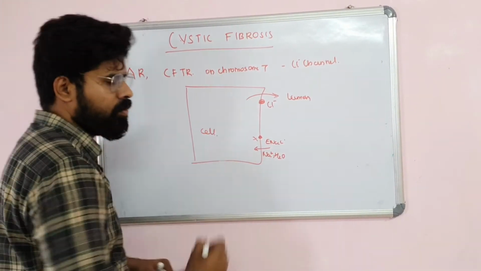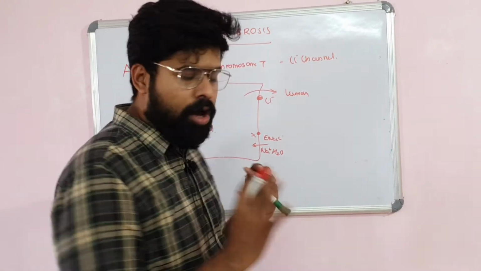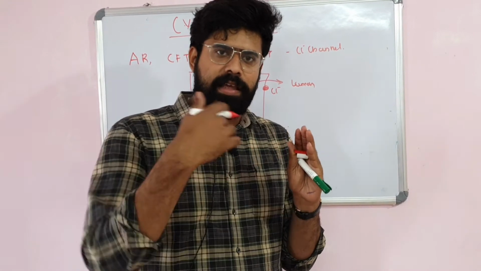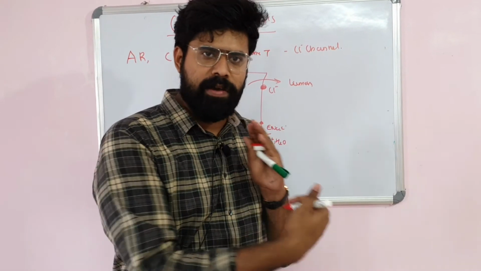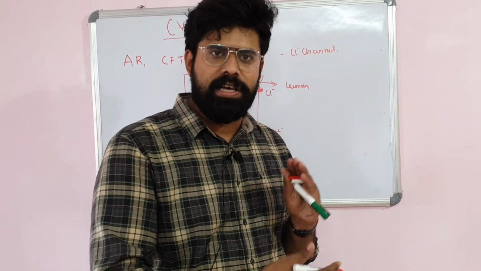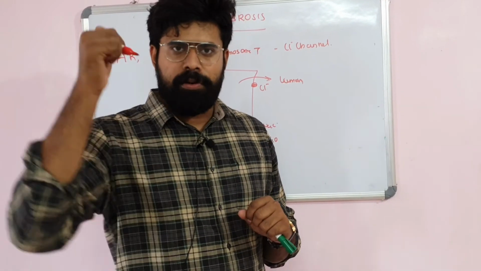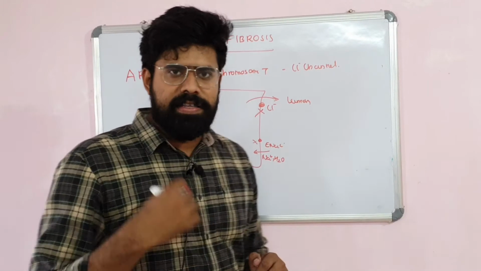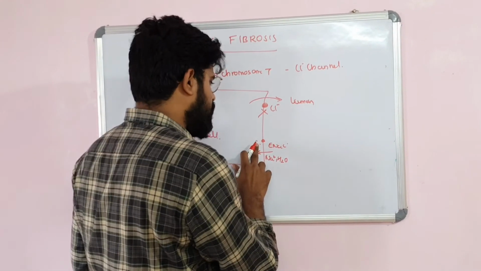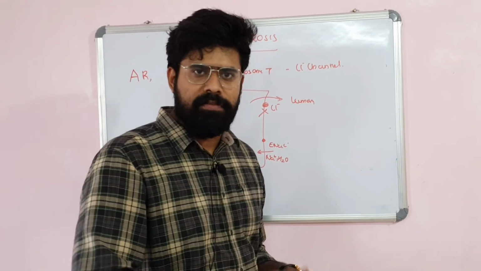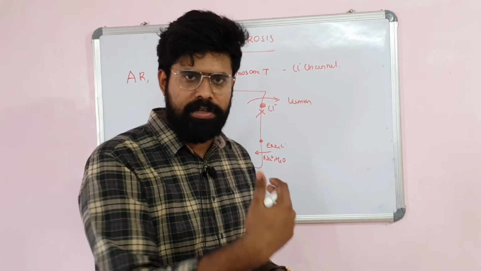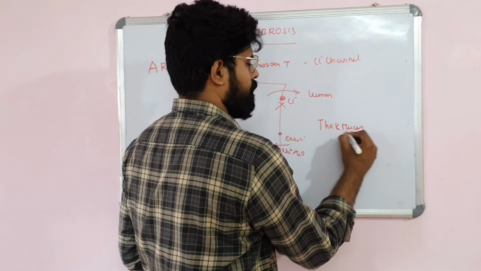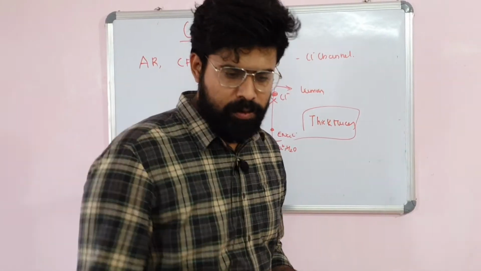This is the cell. So what is the normal function of chloride? When the chloride is secreted from within the cell to the outside, into the lumen, this will inhibit the reabsorption of sodium and water by the ENaC channel. Thereby, the mucosal secretions are watery. What happens in cystic fibrosis? Because of the autosomal recessive CFTR gene mutation, this chloride channel will not function. When there is failure of the chloride channel, there will be overfunctioning of the ENaC channel. ENaC channel overfunctioning will reabsorb water and sodium. This will result in thick mucus. So this is the basic problem in cystic fibrosis.